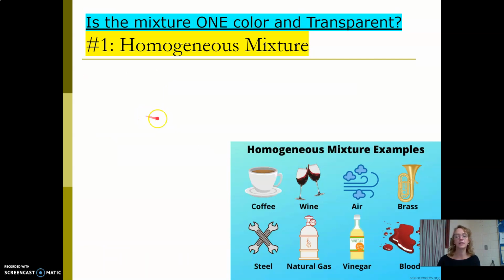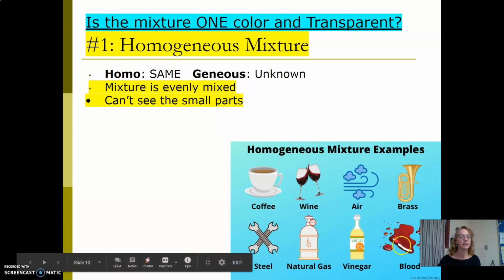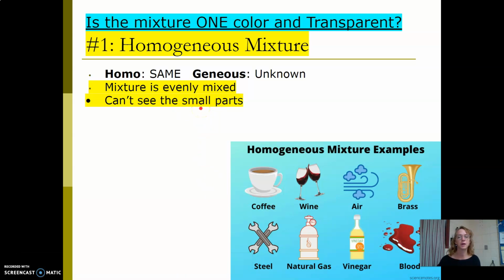All right, so let's talk about different types of mixtures. The first type will be a homogeneous. The prefix homo means the same, geneous is unknown. Again, remember, it's an unset ratio, but in homogeneous mixtures, everything's spread out evenly. You can't see the little pieces. So I can't see the little pieces of sugar and alcohol mixed in with this water to make wine. And I can't see the little pieces of bean juice mixed in with the water to make coffee. You can't see all the parts of blood to make blood. They are evenly mixed together, made of super small parts.